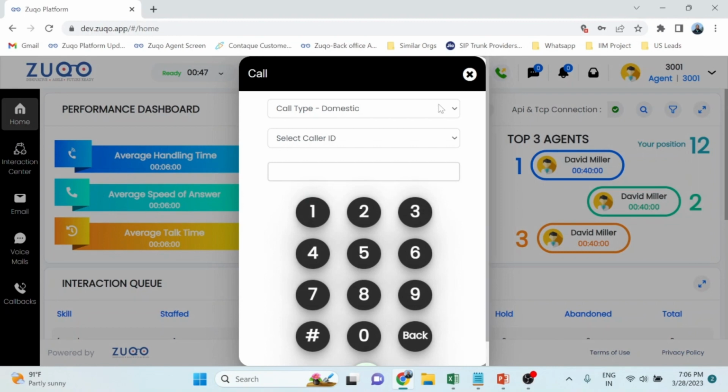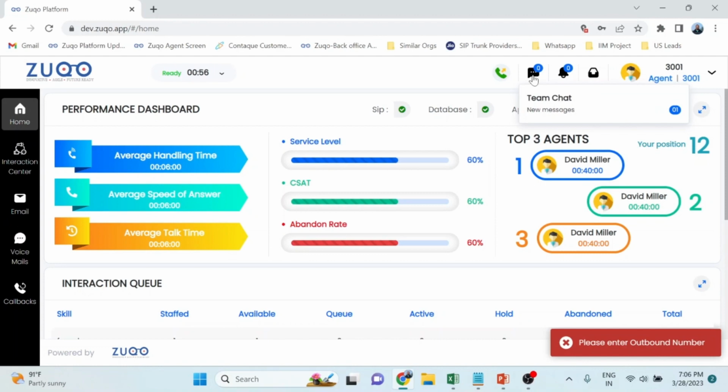The agent can make an outbound call. It could be a domestic call, international call. All these things can be controlled, can be managed, and obviously, the options such as broadcast. You can actually have a chat conversation with your supervisor or manager or fellow agents at any point of time. If you want some help from them, you can do that.